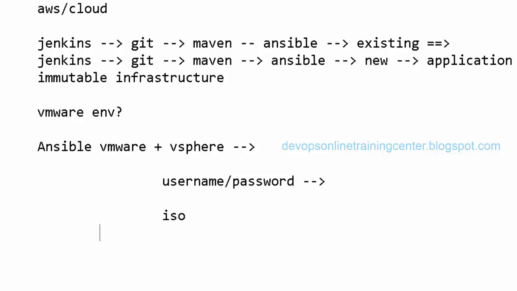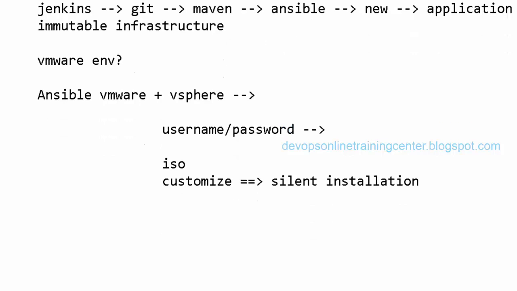We need to download the ISO and customize it, in the sense that we need to create something called automatic installation, silent installation we call it. We need to zip this ISO with the input file. Why is the input file needed? Because we don't want to do the graphical user installation. We want everything to be automatic, right? Using this module, if we have this ISO, this is a one-time job.